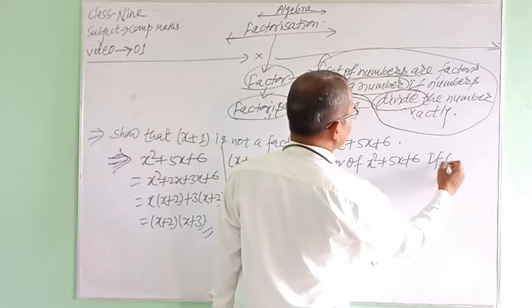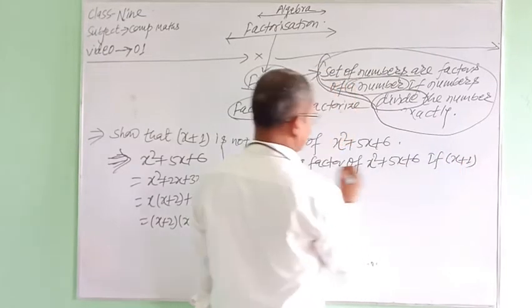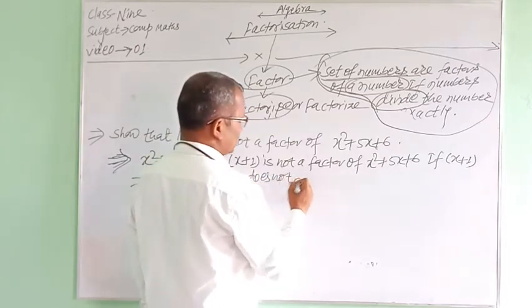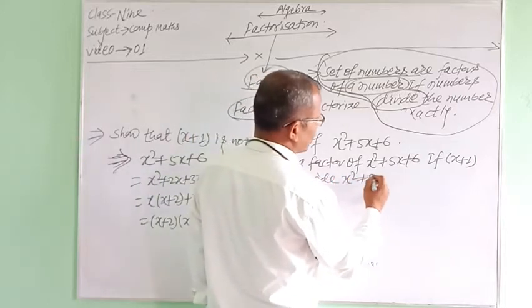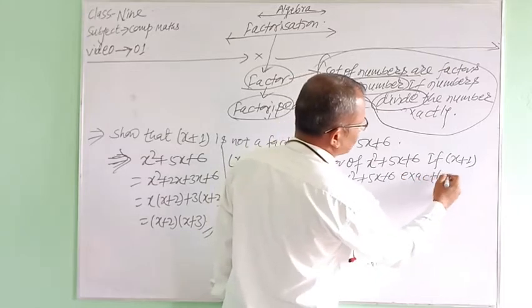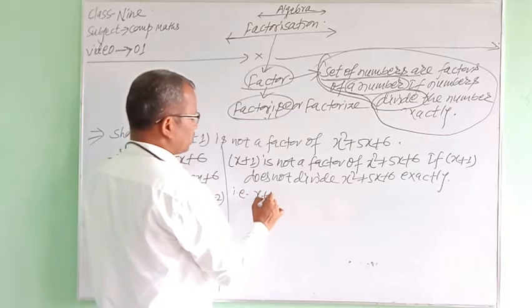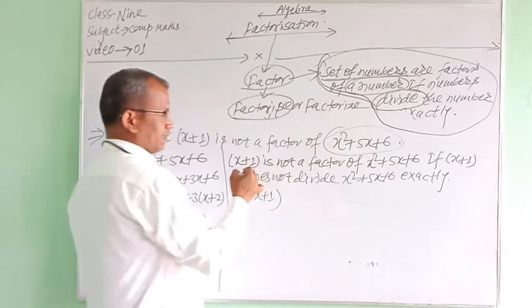if x plus 1 does not divide x square plus 5x plus 6 exactly. That is, x square plus 5x plus 6 should be divided by x plus 1.